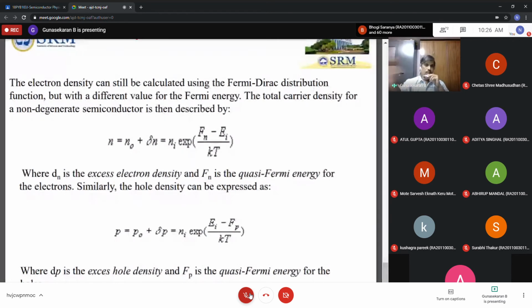That is given here: n is equal to n naught plus delta n, or p is equal to p naught plus delta p. Here ni is the intrinsic number of electrons or holes per unit volume. The exponential term is Fn minus Ei by kT or Ei minus Fp by kT, the quasi-Fermi energies of electrons and holes.